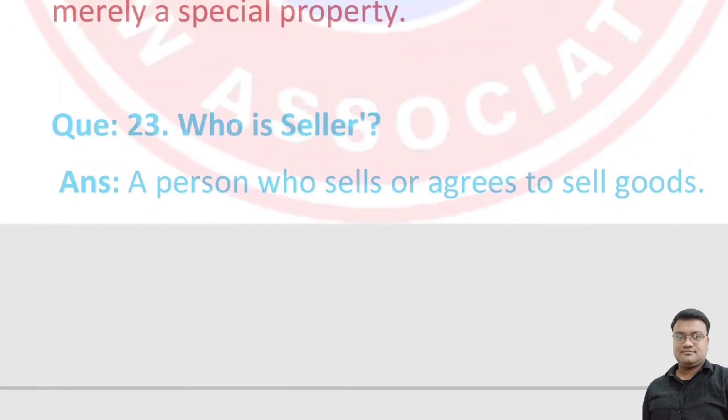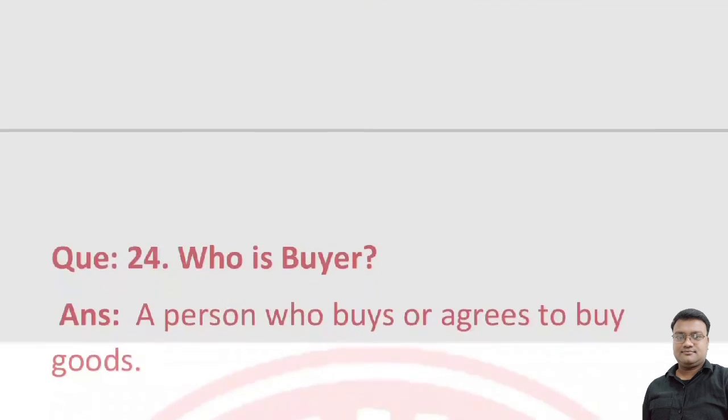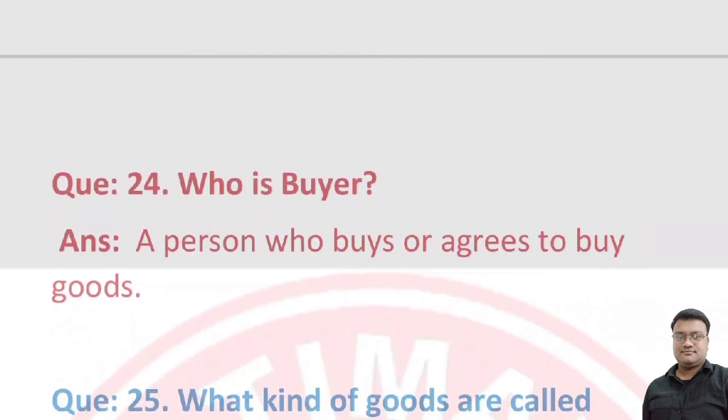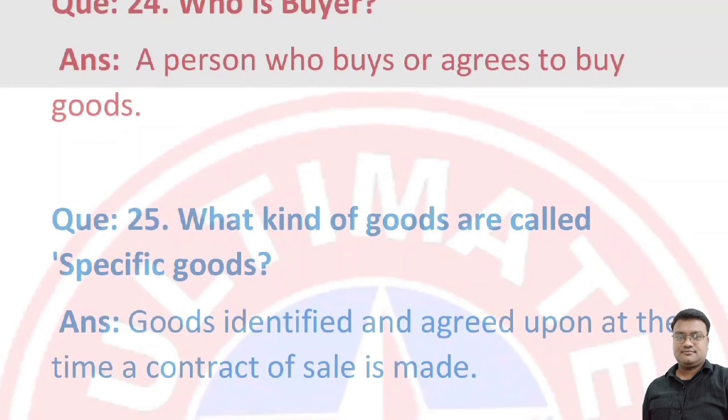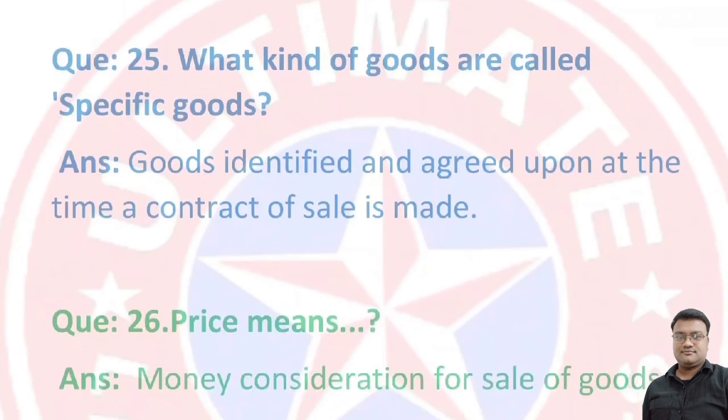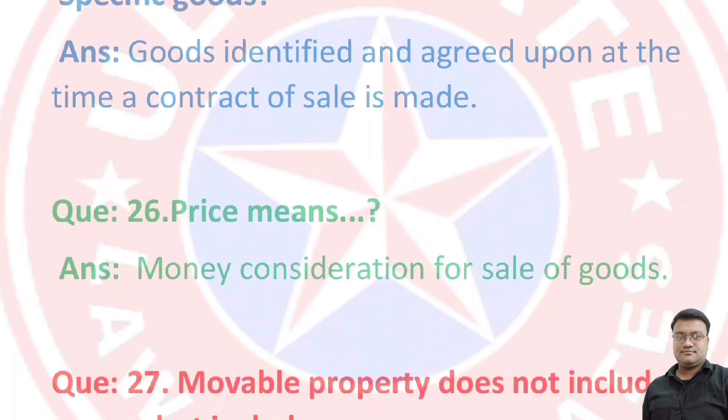Next, who is seller? A person who sells or agrees to sell goods is called seller. Next, what is buyer? A person who buys or agrees to buy goods is called buyer. Next, what kind of goods are called specific goods? Goods identified and agreed upon at the time a contract of sale is made are called specific goods. Next, price means money consideration for sale of goods.